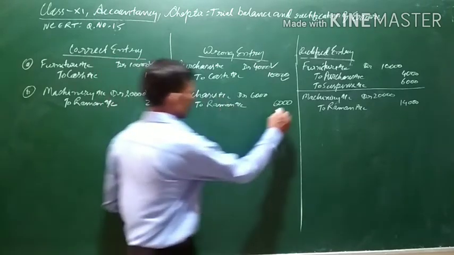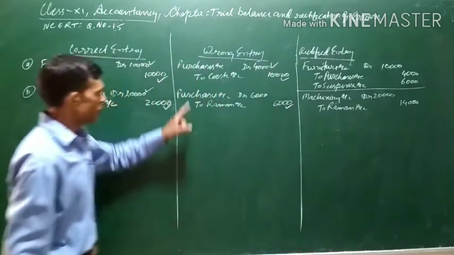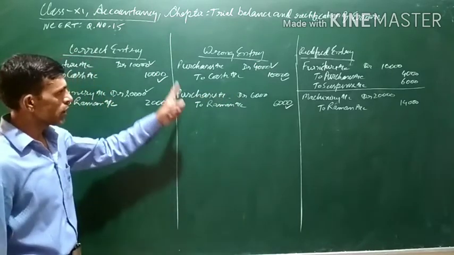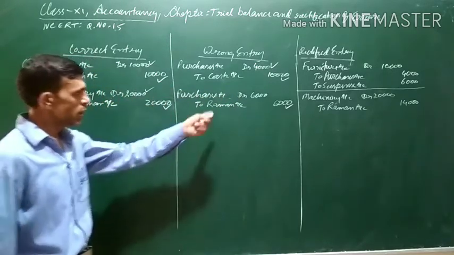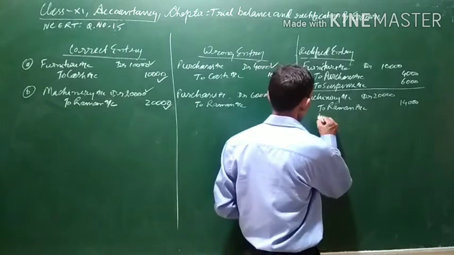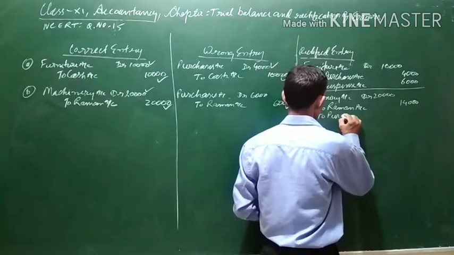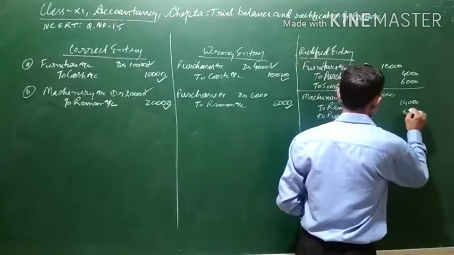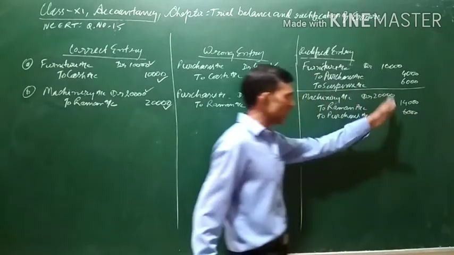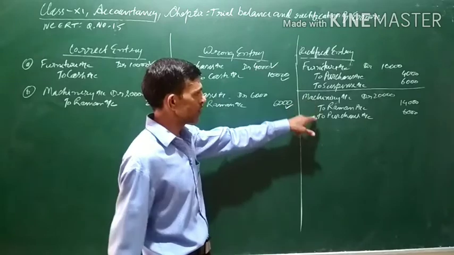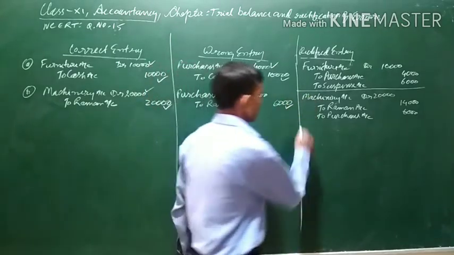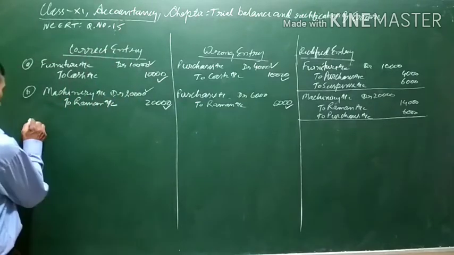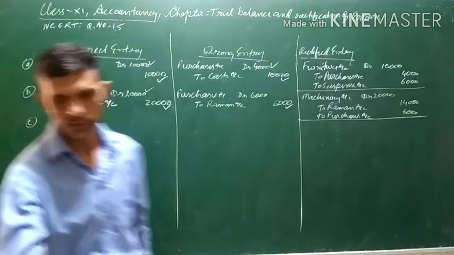This is also over. Purchase has wrongly been debited. So in order to cancel, we will credit purchases account with 6,000. Now here there is no need of suspense account because the debit as well as the credit both are equal to 20,000. Now let us come to the third one, the C part.